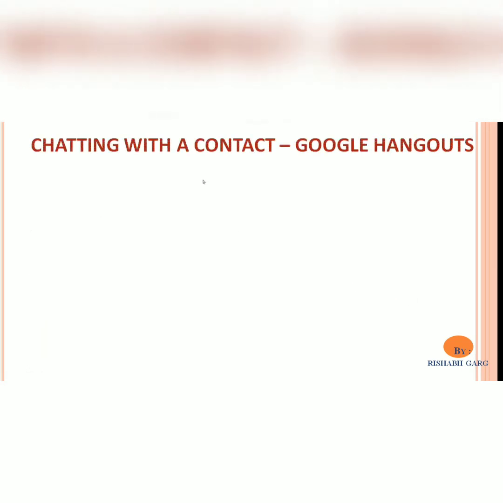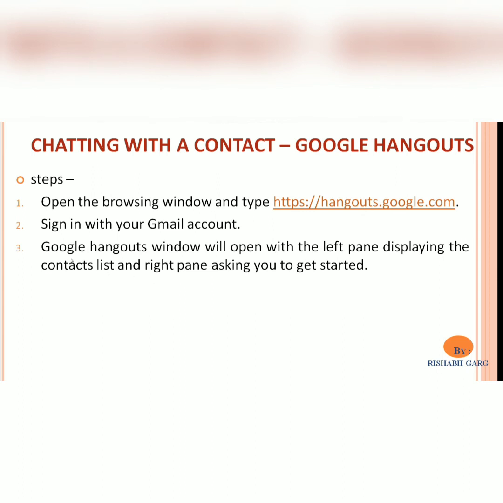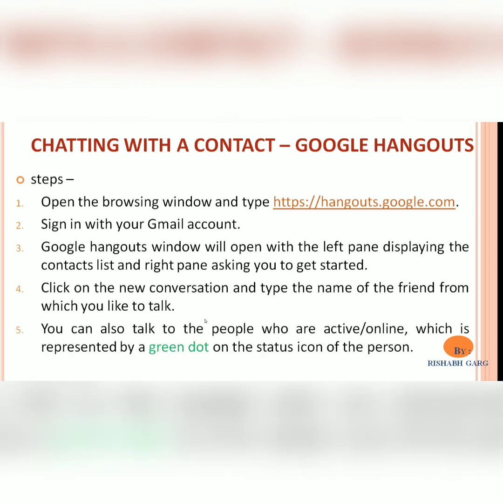Let's understand how you can chat with a contact using Google Hangouts. For this we will use the following steps. First, open the browser window and type hangouts.google.com. After that, sign in with your Gmail account. A Google Hangouts window will be opened with the left pane displaying the contact list and the right pane asking you to get started. Then click on New Conversation and type the name of the friend with whom you would like to talk. You can also talk to people who are active or online, which is represented by a green dot on the status icon of the person. Using all these steps, you can chat with a contact.